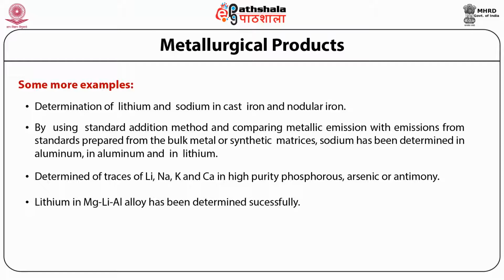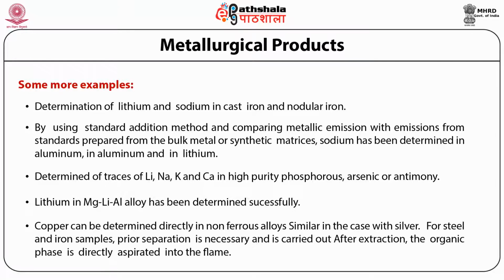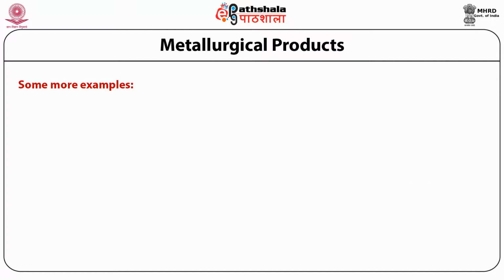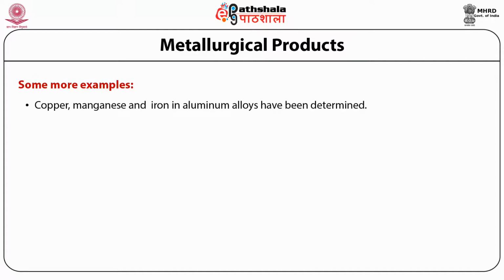Lithium in magnesium lithium aluminum alloy has been successfully determined using this technique. In non-ferrous alloys, copper can be determined directly by using flame emission spectroscopy. Similarly, in the case of silver, for steel and iron samples, little prior preparation is necessary and is carried out after extraction, with the organic phase which can be directly aspirated into the flame. In aluminum alloy, copper, manganese, and iron contents have been determined using flame emission spectroscopy.